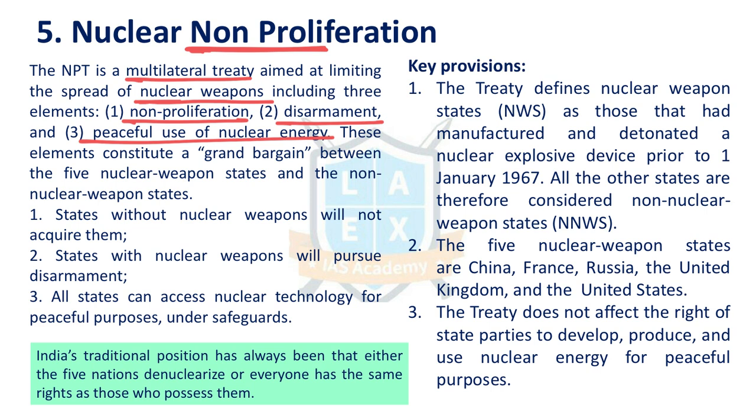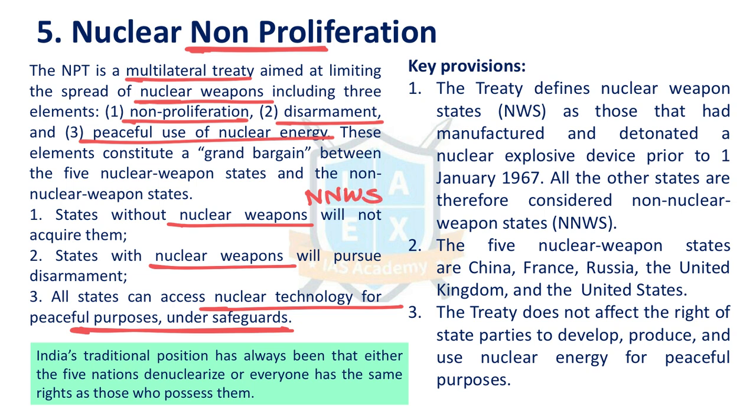Under this NPT, countries are divided into two. One is states without nuclear weapons, 2. States with nuclear weapons. Those countries which don't have the nuclear weapons, they should not develop the nuclear weapons. Those who have the nuclear weapons, they can slowly reduce, they can go for disarmament. All states can have the access to nuclear technology for peaceful purposes. That's why non-nuclear weapon countries, they can get the nuclear technology from the nuclear technology countries, but they should promise that they're not going to develop the nuclear weapons.